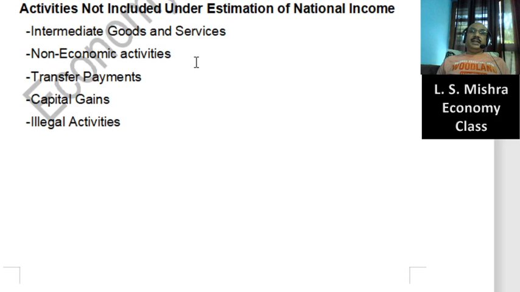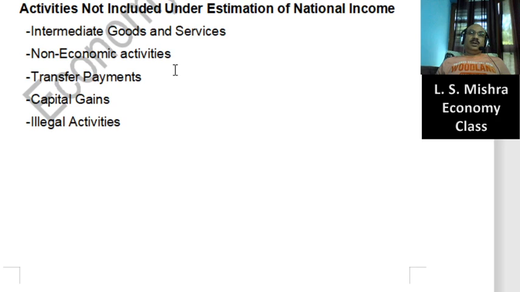Third one is transfer payments. Transfer payments mean one-sided payments. Any payment made by the government under which there is no obligation to return it, as well as no obligation to do some work. Getting my point? If the government makes such a payment where there is no obligation to pay it back to the government and no obligation to do something in lieu of that payment. And the best examples are different kinds of welfare payments like